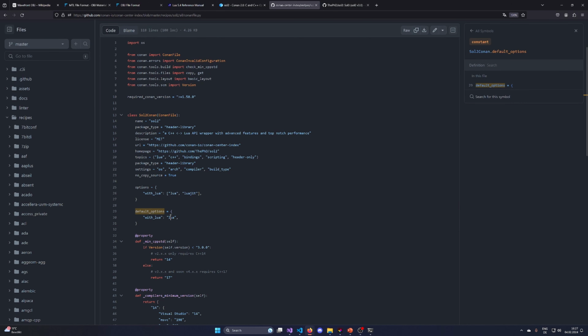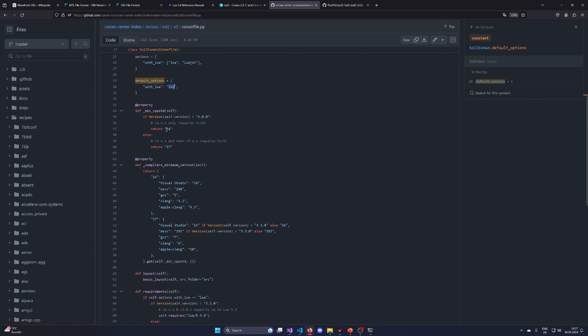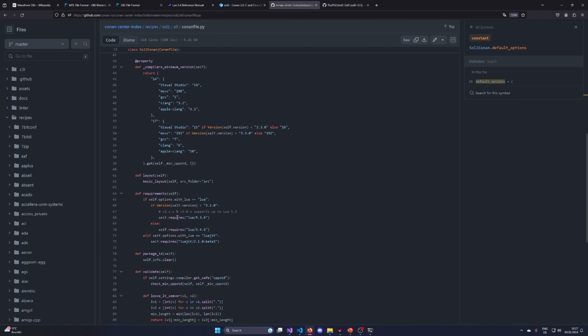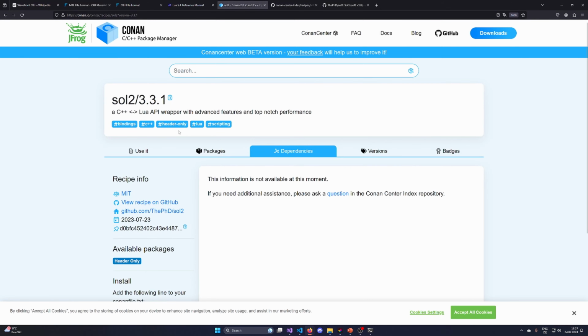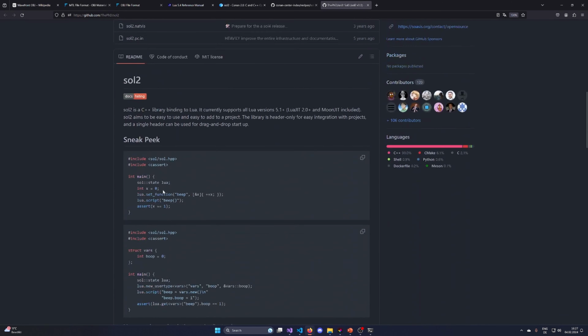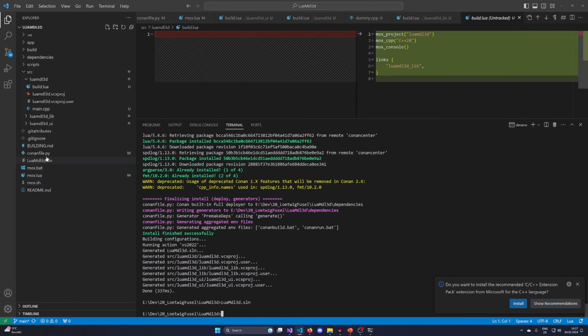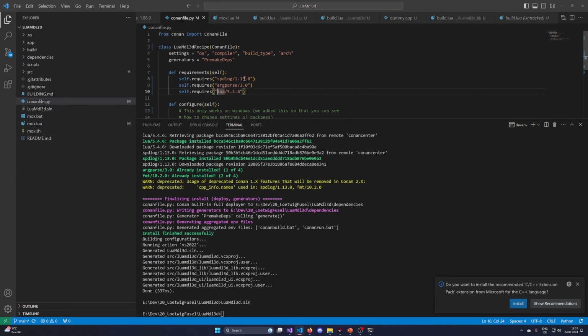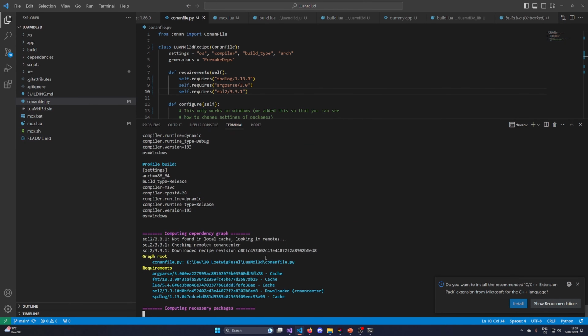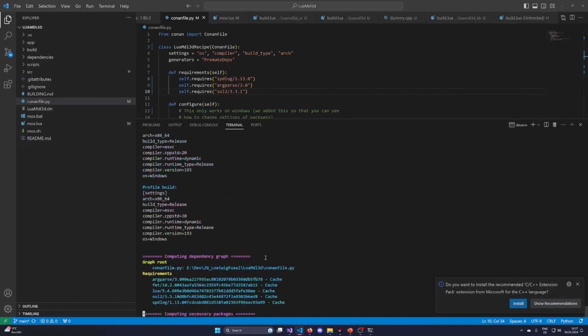With Lua, there you go. Lua 5.4.6, which I think is what we had. Now, I haven't worked with Sol, but I think it's a bit easier. Let's maybe try using Sol because it's a bit easier to integrate than normal Lua in C++. I haven't used it at all in my life. Multiple times taking a look at it, but never used it. Okay, so let's reinitialize. Let's see and hope that it works.